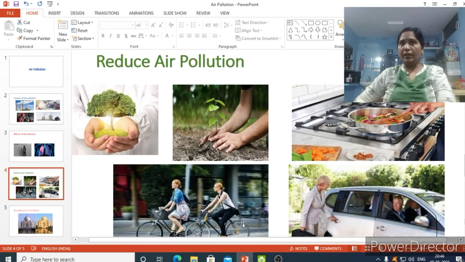And for nearby distances, instead of going by car and two-wheelers, we should go by bicycle. That makes us very healthy, it is exercise for the body, and the use of petrol and diesel becomes less, and we can reduce pollution.